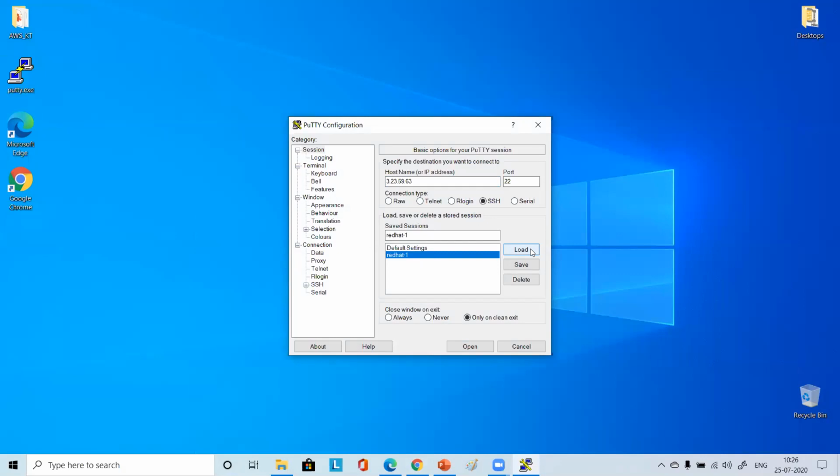Here, first I have to load, right? Yeah. But IP is different. Everyone, connected to the EC2 instance?